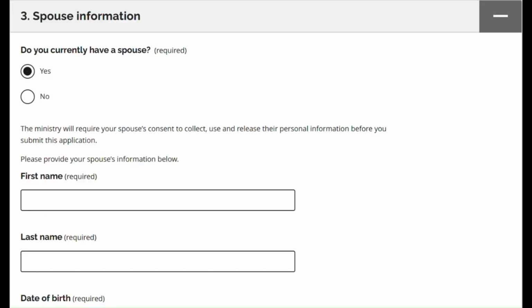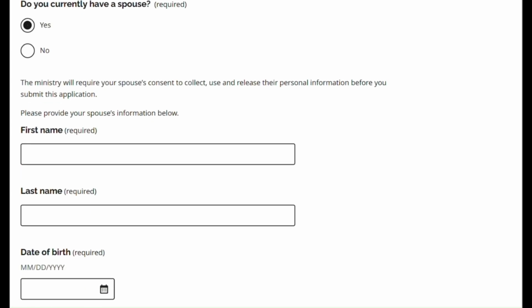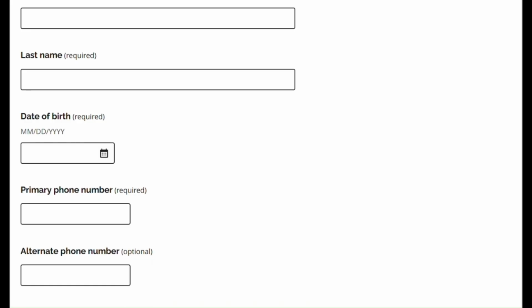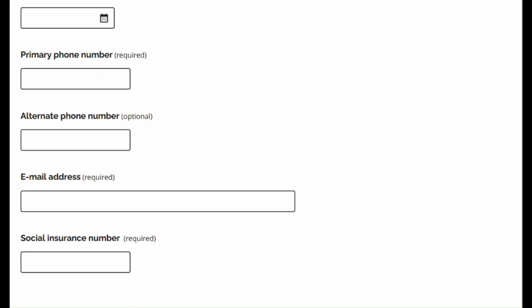Section 3. Spouse information. You will be asked if you have a spouse, married, or common law. If yes, you will need to provide their name, date of birth, phone number, email address, and social insurance number.